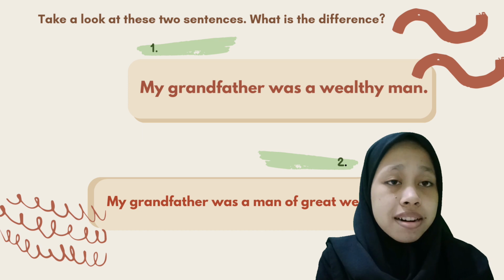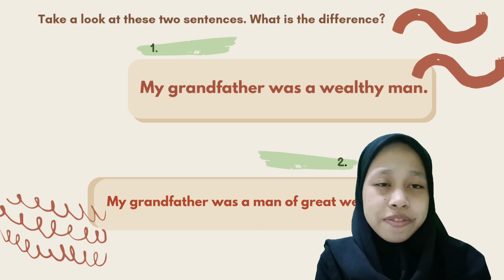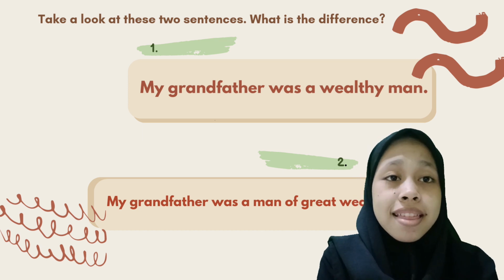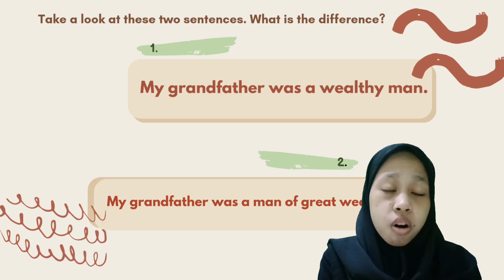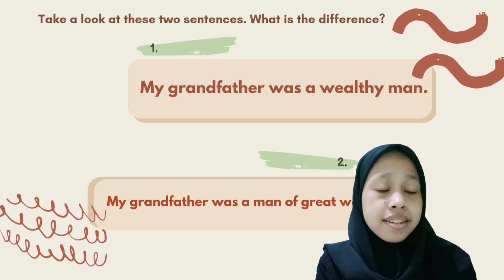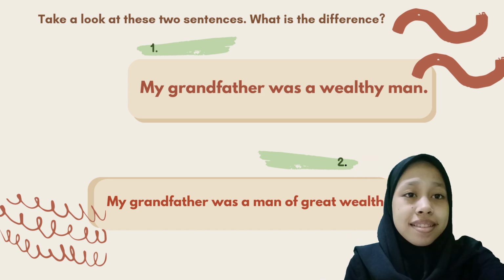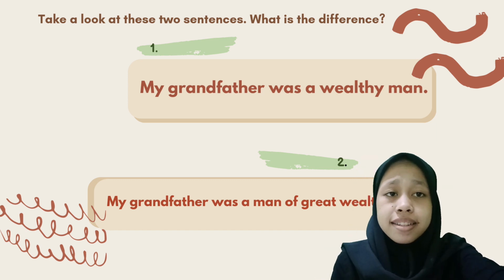It therefore does the work of an adjective. In sentence 2, the group of words "of great wealth" tells us what sort of a man my grandfather was. It qualifies the noun man just as an adjective does.